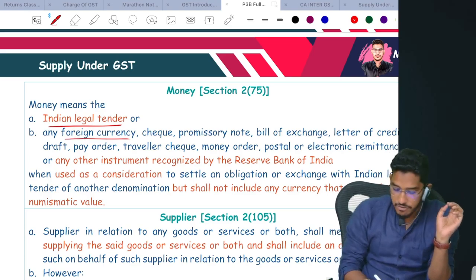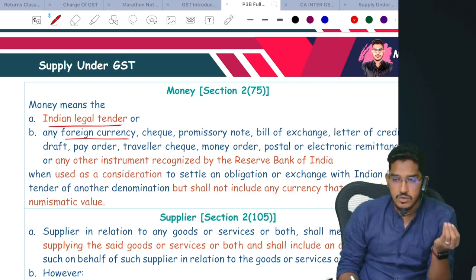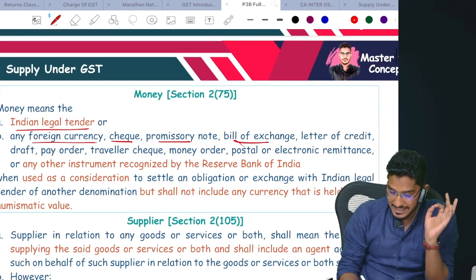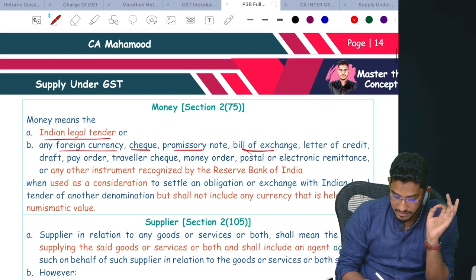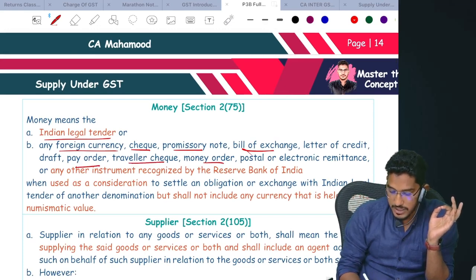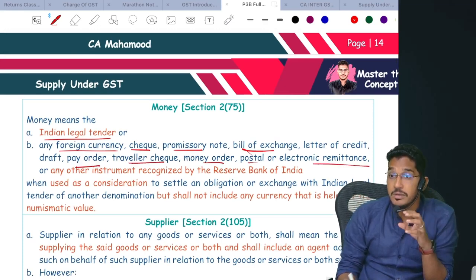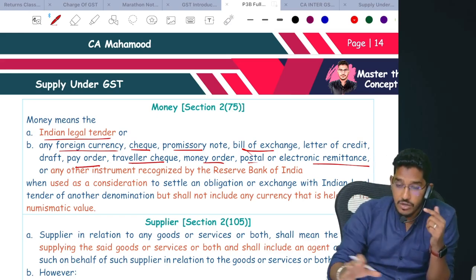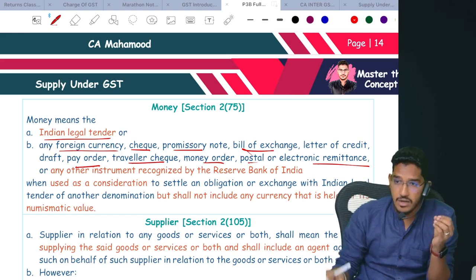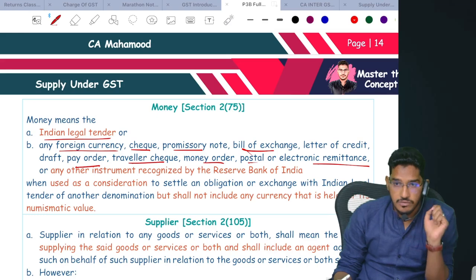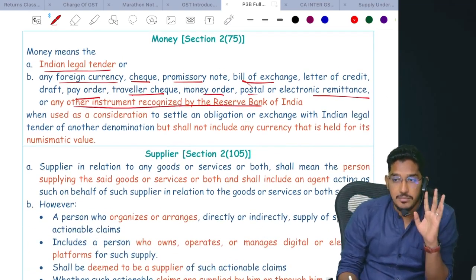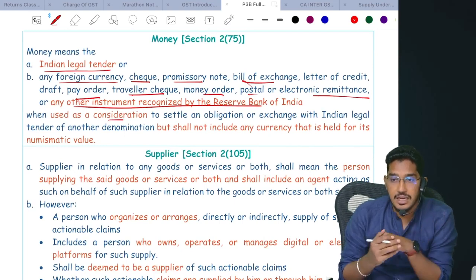Not just that, any foreign currency, US dollars, Canadian dollars, UK pounds, will also form part of the currency definition. Cheque, promissory note, bill of exchange, letter of credit, draft, DD, pay order, traveller's cheque, money order, postal or electronic form. These are all different forms of money. So legal tender money, foreign currency, or any of these forms like cheque, promissory note, demand draft, traveller's cheque, all of this will form part of the money definition. Or any other instrument recognized by RBI which is used as consideration to settle an obligation.